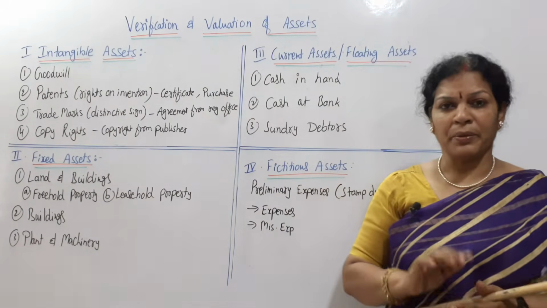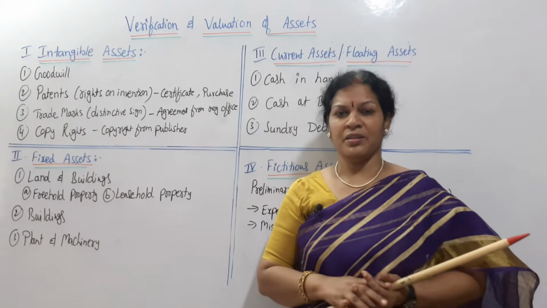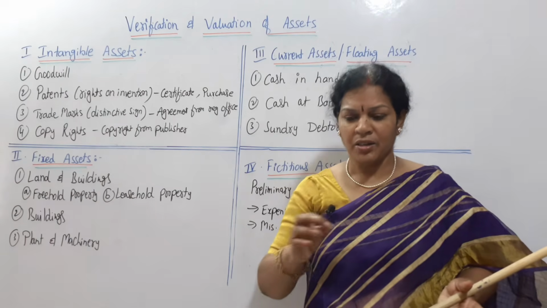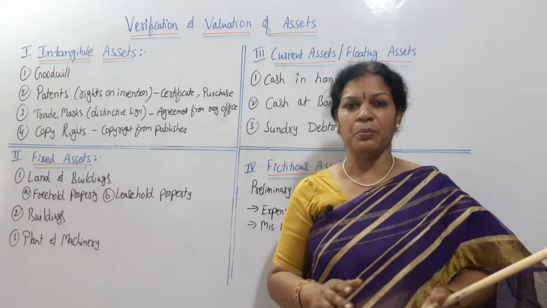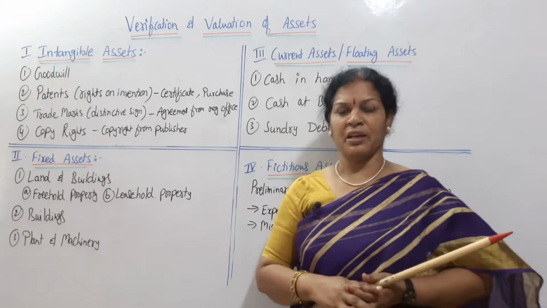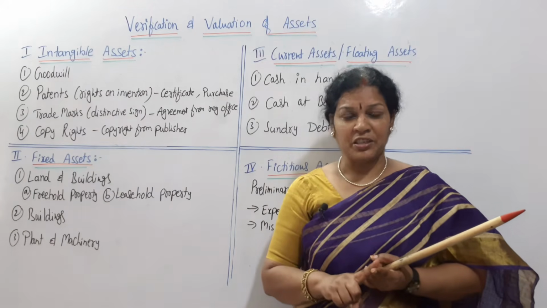Whenever the company has freehold property, how do you verify it as an auditor? Just think in general, you can answer; it's not that bookish language, you don't have to only read the book. How do you verify? First thing is that physical verification is required.